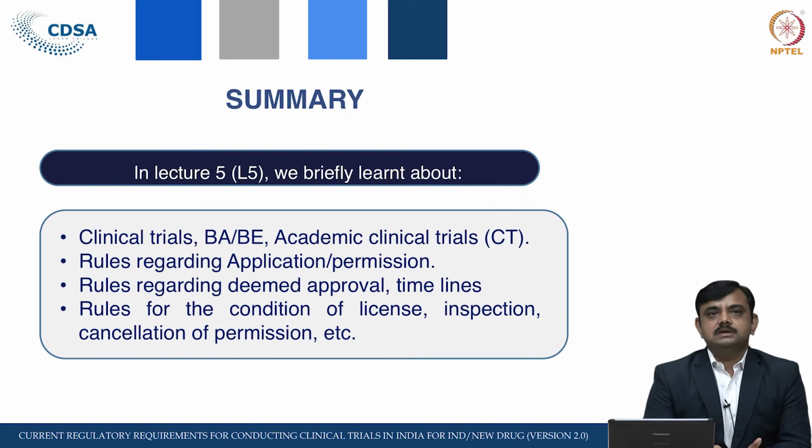Then what are the conditions for the inspection? The central licensing authority can inspect the facilities, can inspect the trial site, BA/BE study, and in case of violation, the central licensing authority can cancel the permission, and the rules under which it can cancel the permission we have seen.